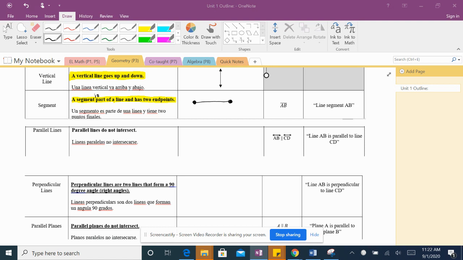This is a segment. So we have point A and point B. Y este es un segmento porque empezamos con un punto y terminamos con un punto también. The symbol is just a line on top, no arrows.